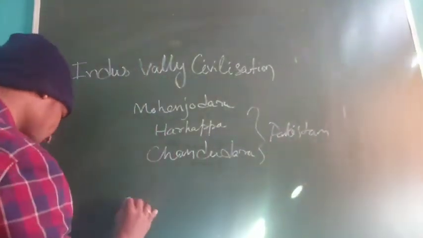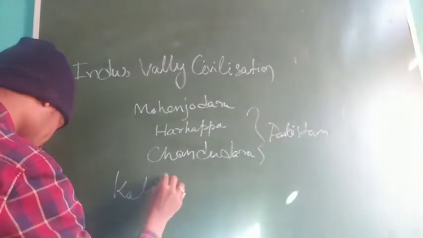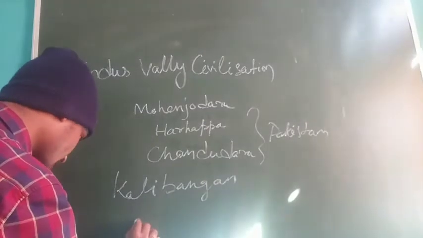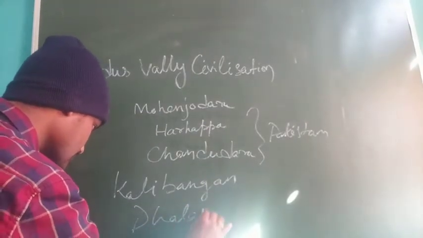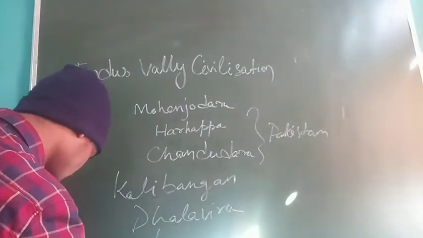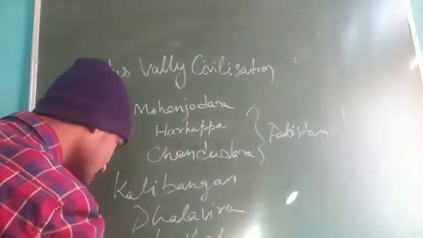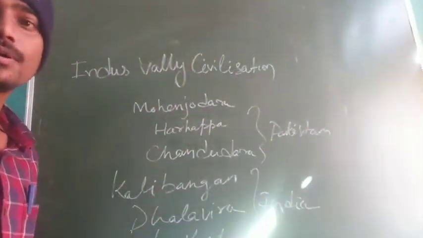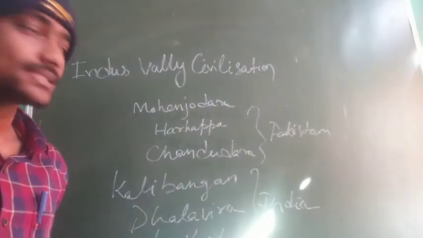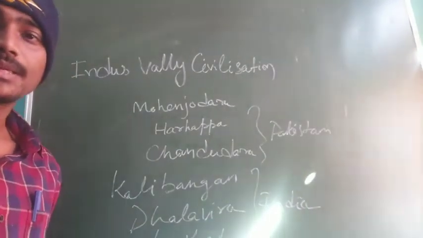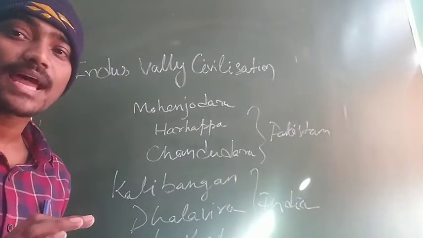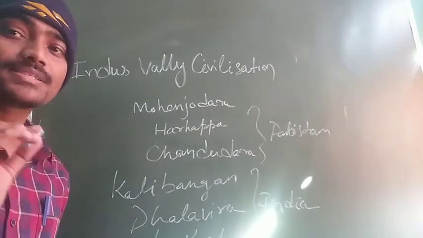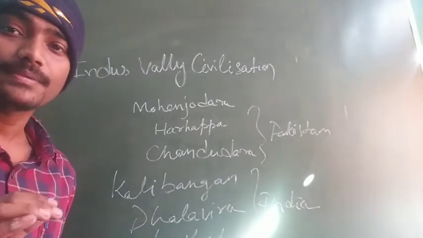And three cities of India are Kalibangan, Dholavira, and Lothal. These are situated in India. Understood? These are the main cities of that time. Let's start how they lived and how the cities were settled, so that we can say this is a properly developed civilization.